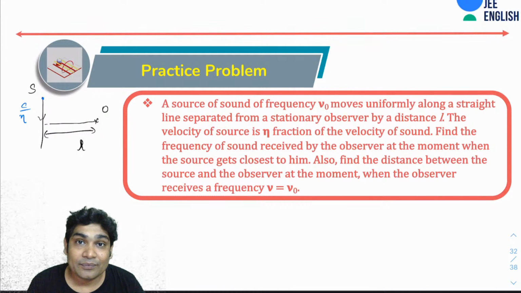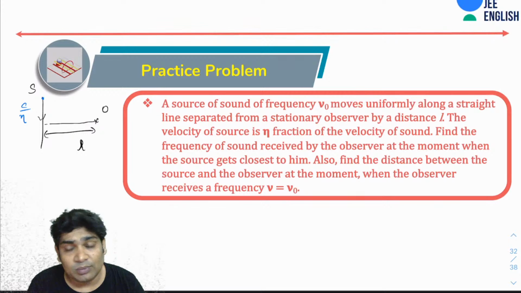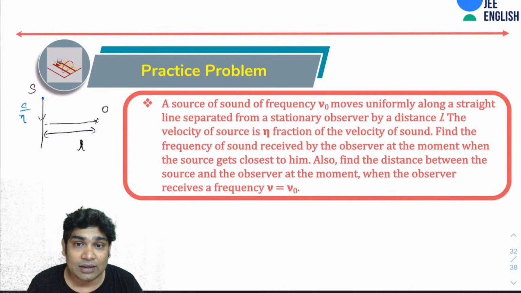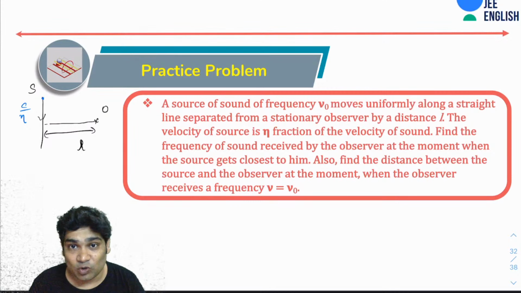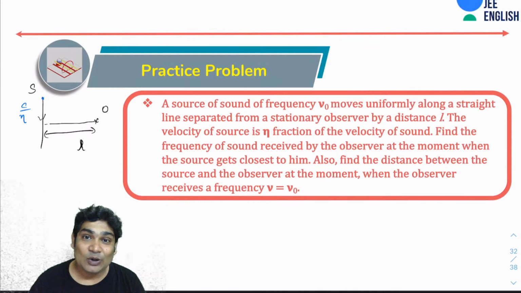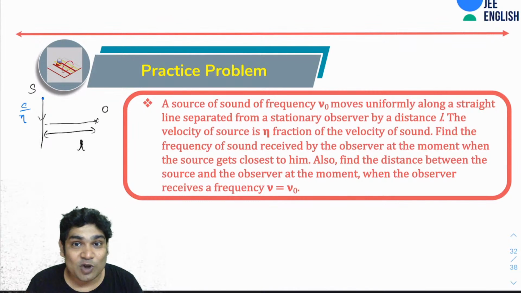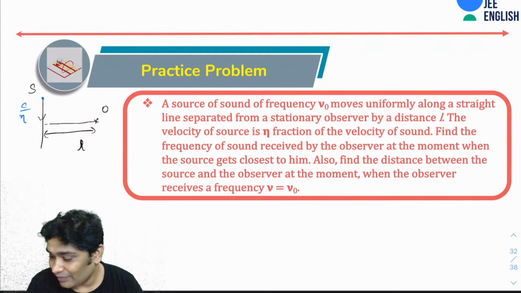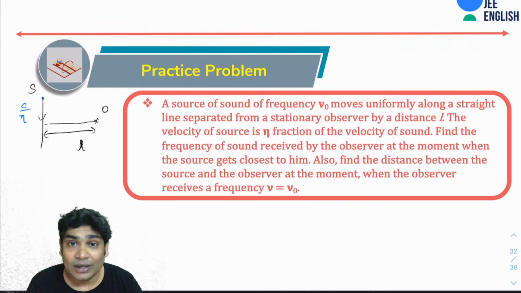I hope you guys have seen such problems. This problem I think was asked in advance also, I think 2 to 3 years back. So this is a good problem. This is a conceptual problem. This is what tells you how to take the velocities of source and observers and when to take their velocities. So try this quickly.